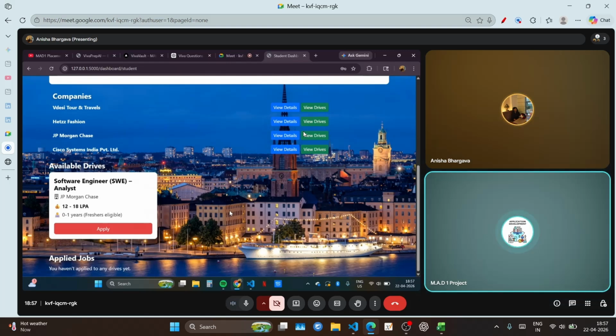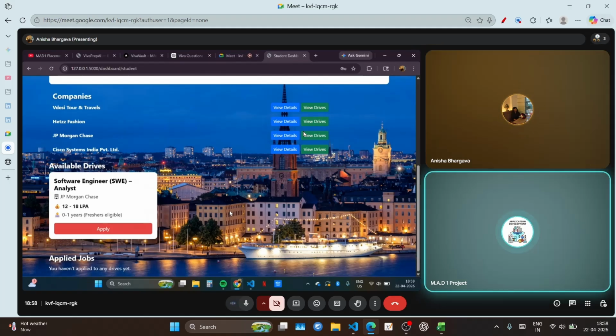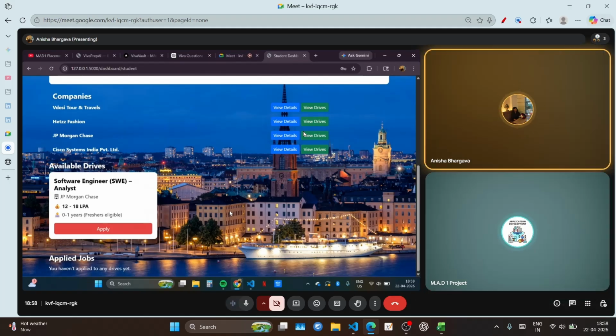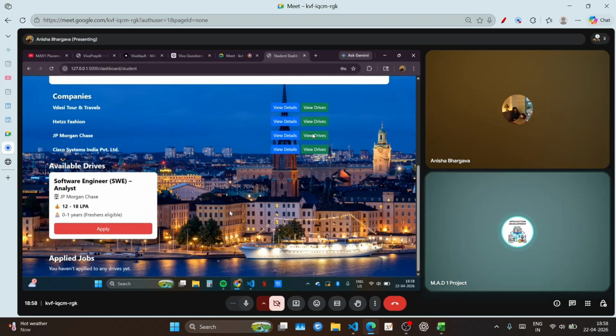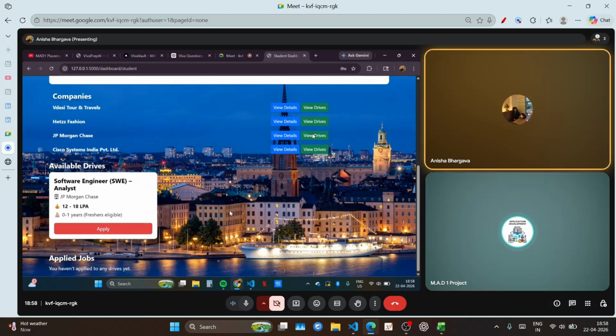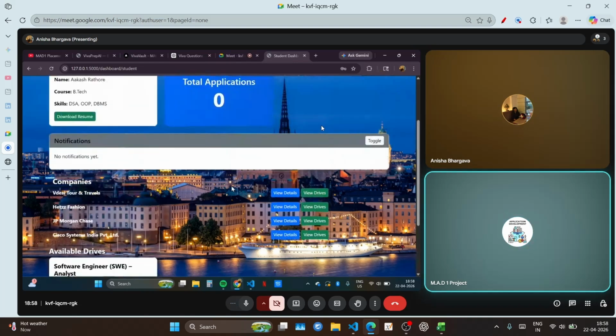When you apply, the available drive shows that you have applied, but whether you are shortlisted or rejected, can you show those as a notification or somehow, because these are core features that were mentioned in the document that you have read.